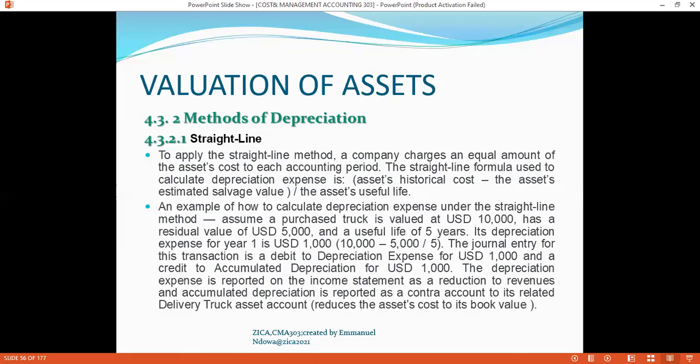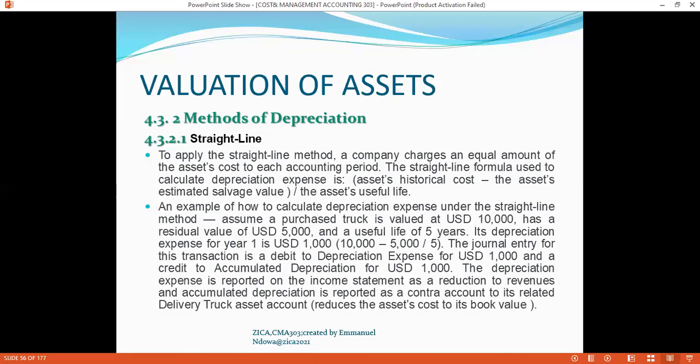First of all, you need to take into account that the 1,000 expense goes to the depreciation expense. But then for the other leg, you need to credit the accumulated depreciation because it is going to have an impact on the total historical cost of the asset, and so reduce the value of your asset.